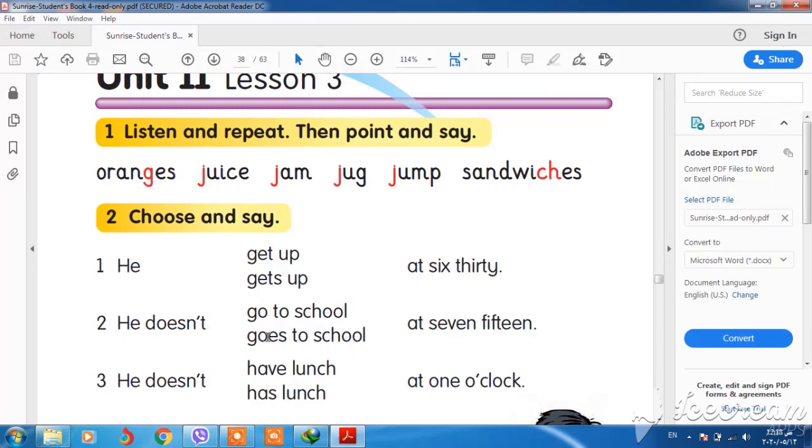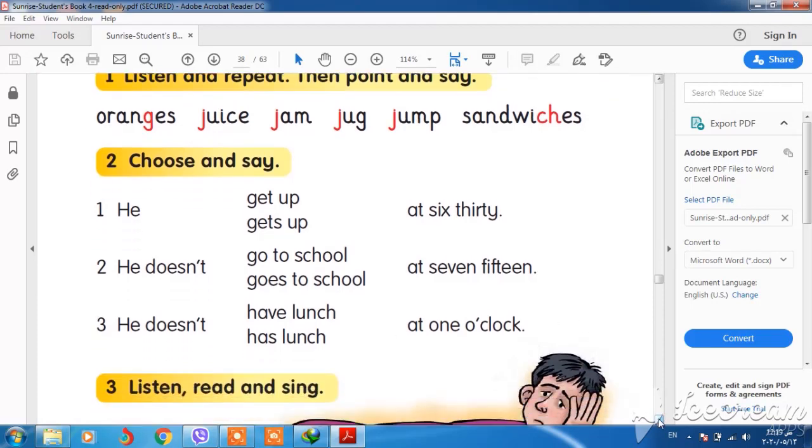Which one is right? Of course, the first one, go to school, because we have doesn't. If we have doesn't, the verb should be verb base. He doesn't have lunch or doesn't has lunch. Which one? Of course, the first one, have lunch, because we have doesn't. If we have doesn't, the verb should be verb base. Keep it in your mind, please.